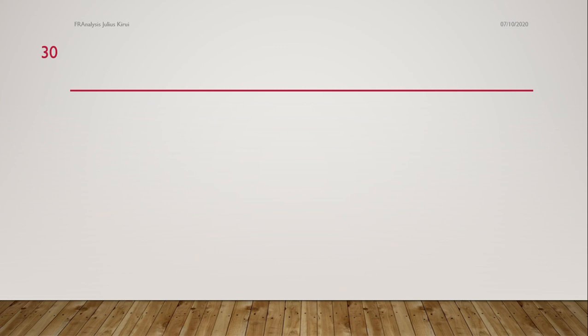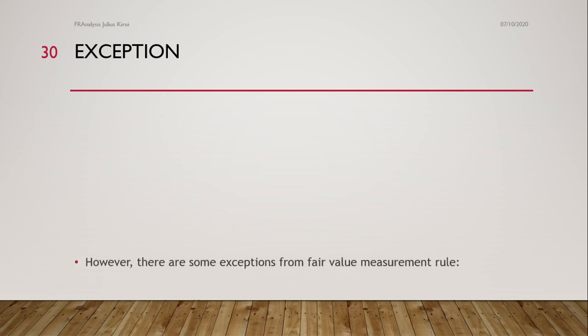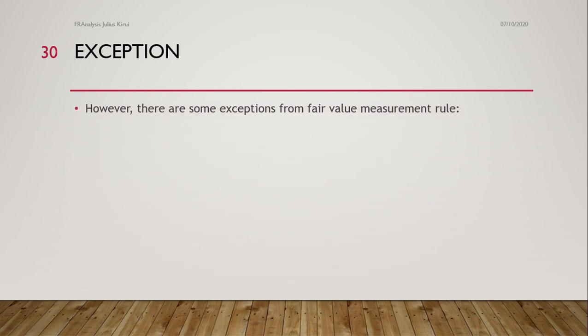Then finally, exceptions. However, there are some exceptions to the fair value measurement rule. Number one, contingent liabilities. That is according to International Accounting Standard 37.